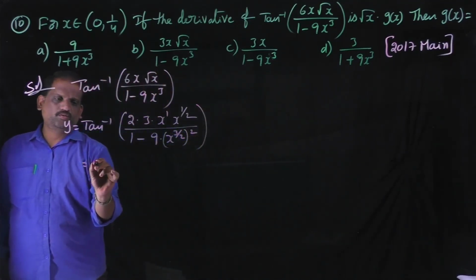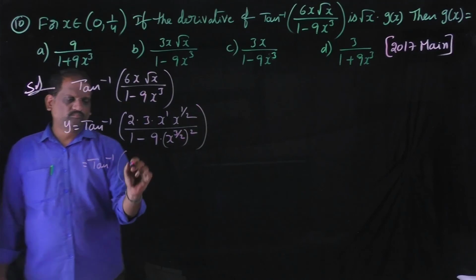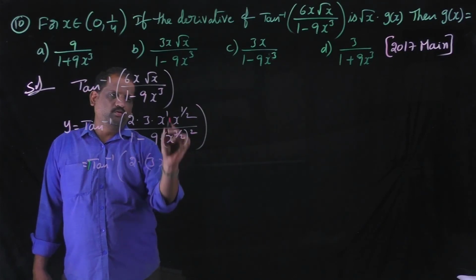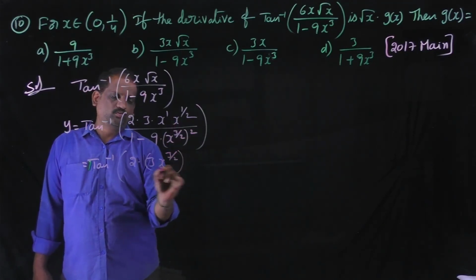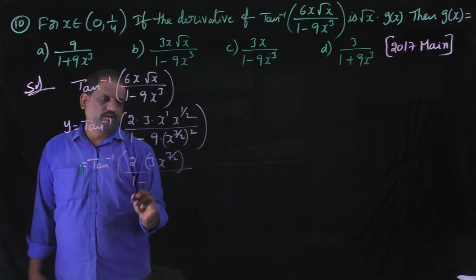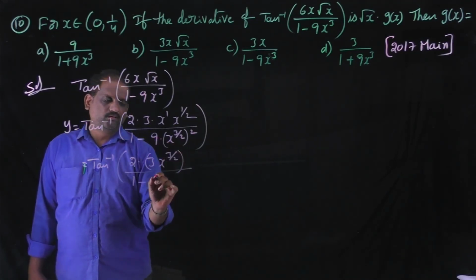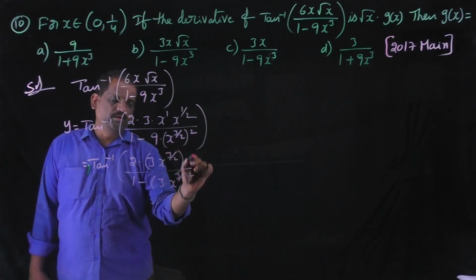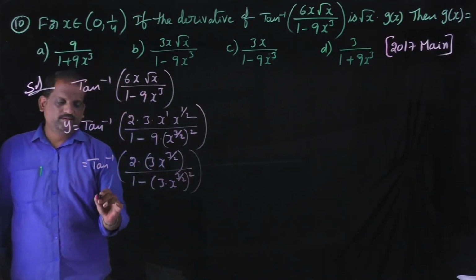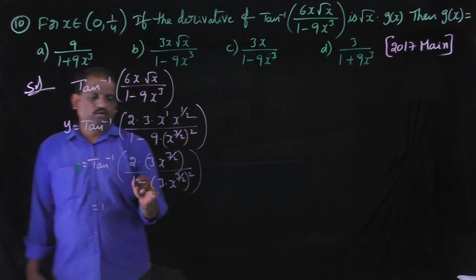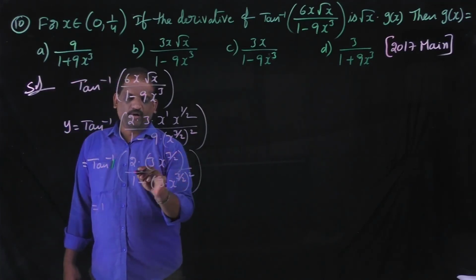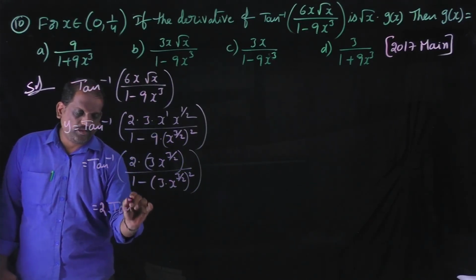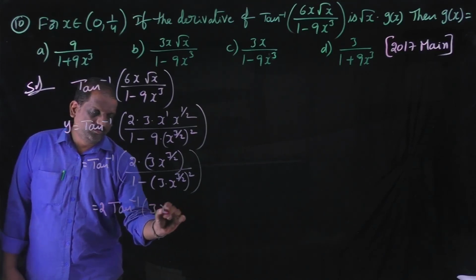It is equal to tan inverse of 2 into 3 of x power 1 plus 1 by 2, that is 3 by 2, by 1 minus 9 which can be written as 3 square, then 3 into x power 3 by 2 whole square. This is in the form of tan inverse of 2 into x by 1 minus x square. It can be written as 2 into tan inverse of x. The value of x is 3 into x power 3 by 2.